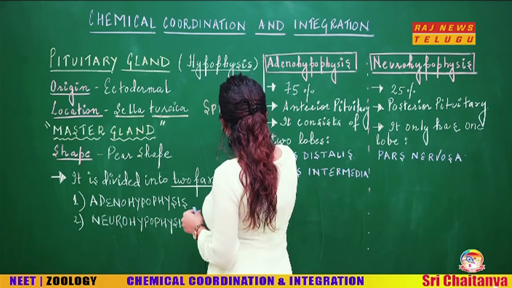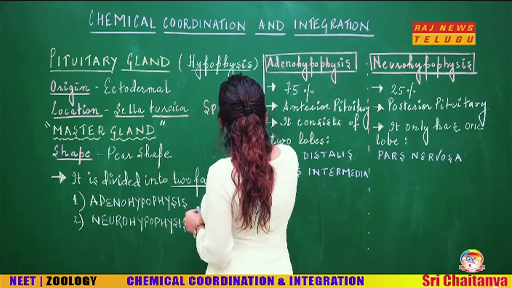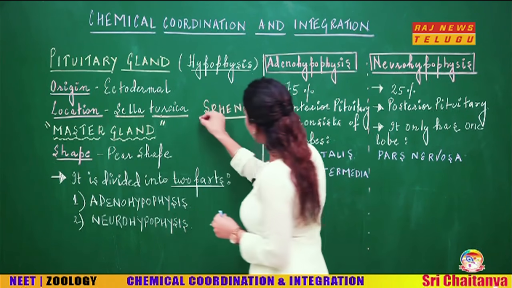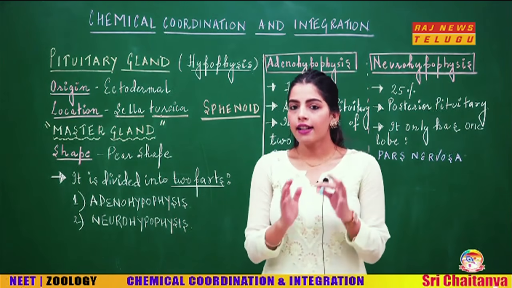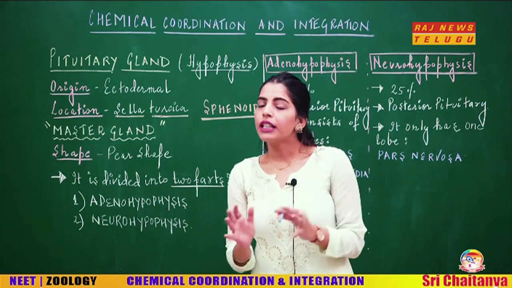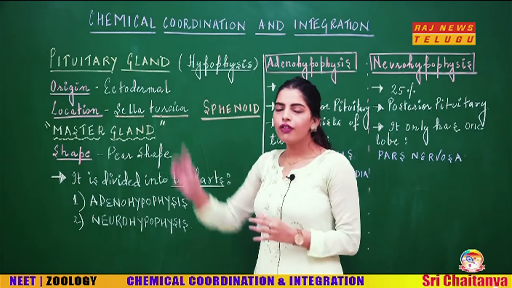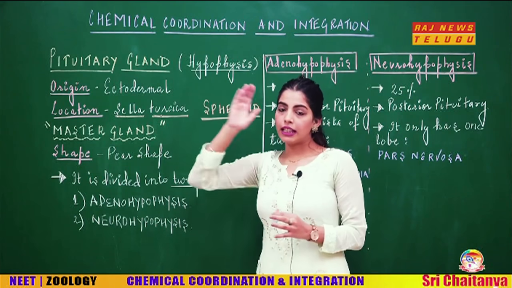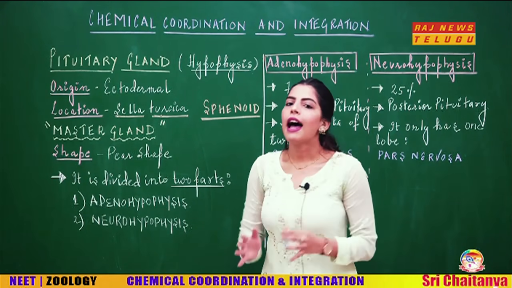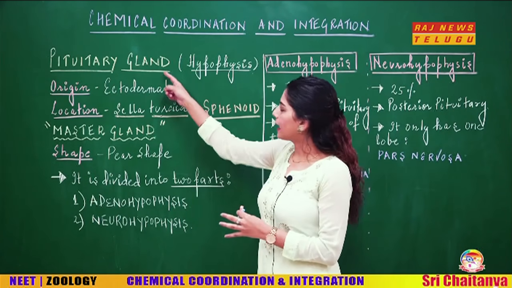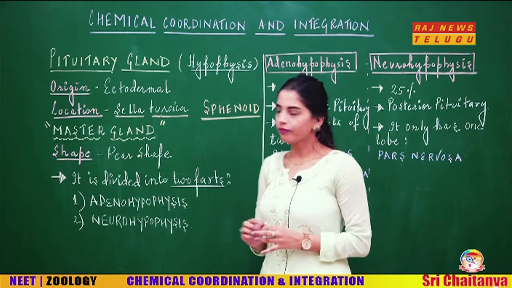In that sphenoid bone, there is a cavity which is called as sella turcica. In that bony cavity, there is the location of the pituitary gland. So the cavity of the sphenoid bone called as the sella turcica has our gland called as the pituitary gland.